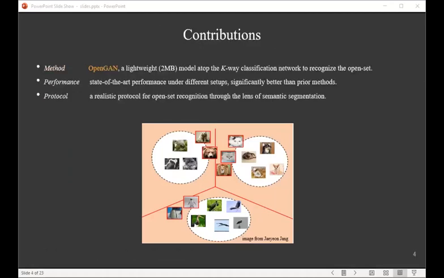Let me show off our contributions. First, we propose a very simple method called OpenGAN. It learns a lightweight network for open set recognition on top of the K-way classification network. Second, our OpenGAN achieves the state-of-the-art performance under different setups. Third, we introduce a more realistic protocol to study open set recognition through semantic segmentation. This makes open set research more applicable to real-world applications.